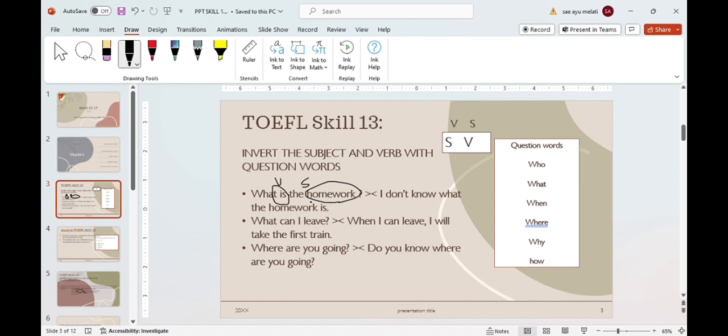It would be a little different if I change the sentence to I don't know what the homework is. Homework is the subject and is is a verb.